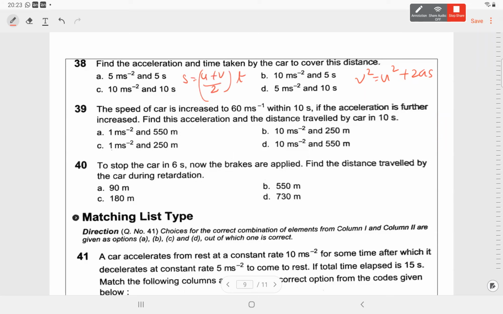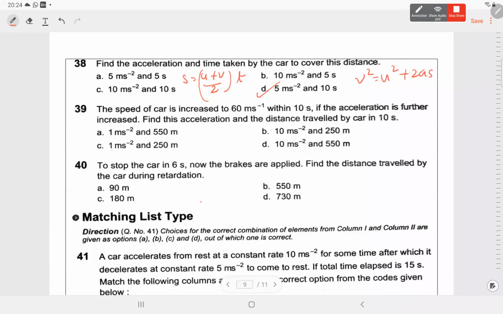क्या आंसर 38 का? Solving Sir, what D you get? A. 38, which Sir, option? D. D is the correct answer, right?